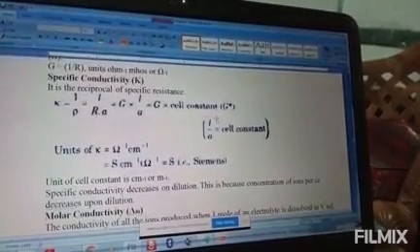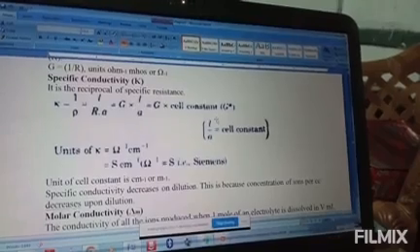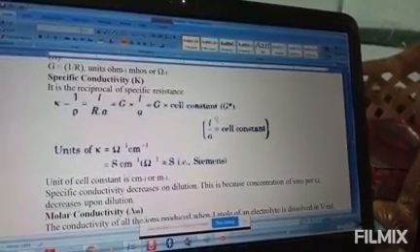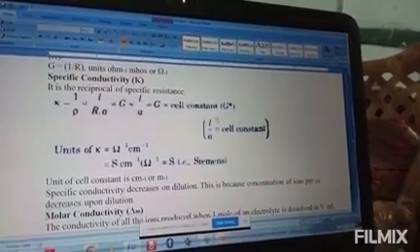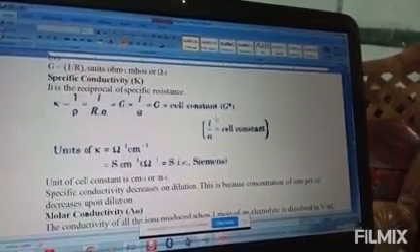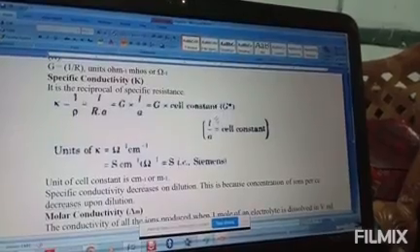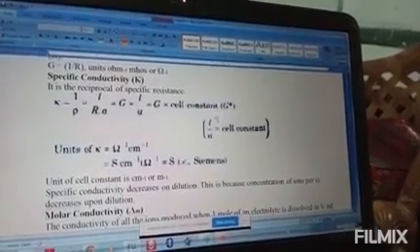Now to measure this, you see the picture. For today, up to this only we'll discuss, and tomorrow we'll see the remaining part. Thank you.